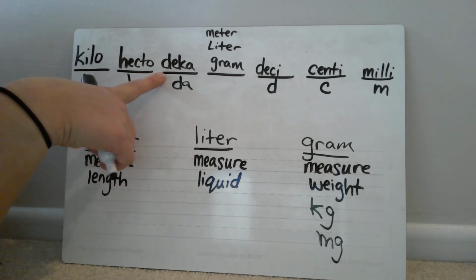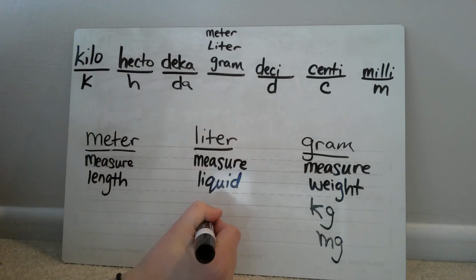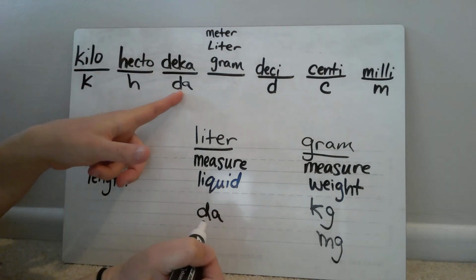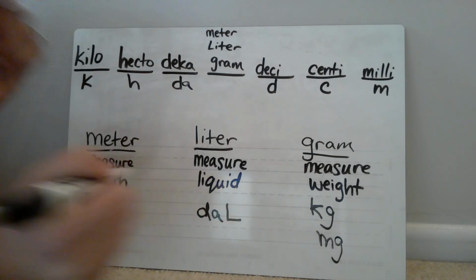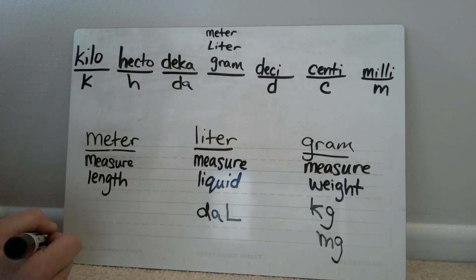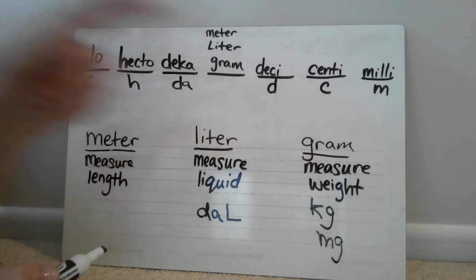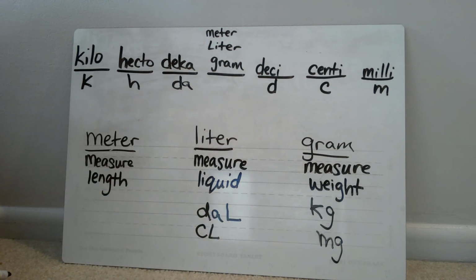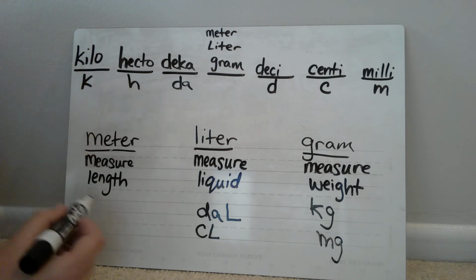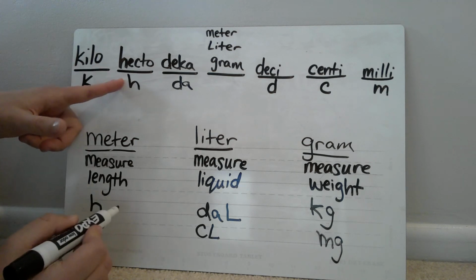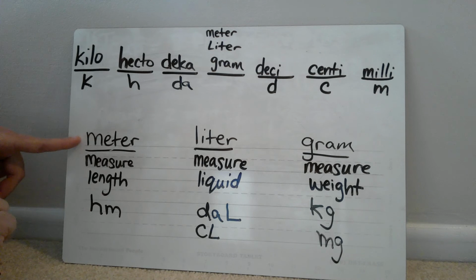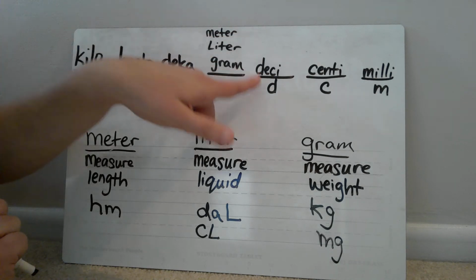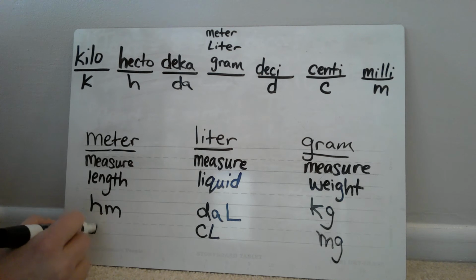Let's say I wanted to say decaliter. I would do DA for deca and then an L for liter. If I wanted to say centiliter, I would put a C for centi and an L for liter. And finally, if we get into meters, let's pretend that I want to say hectometer. I would put an H for hecto and an M for meter. Or if I wanted to say decimeter, I would say D for deci and an M for meter.